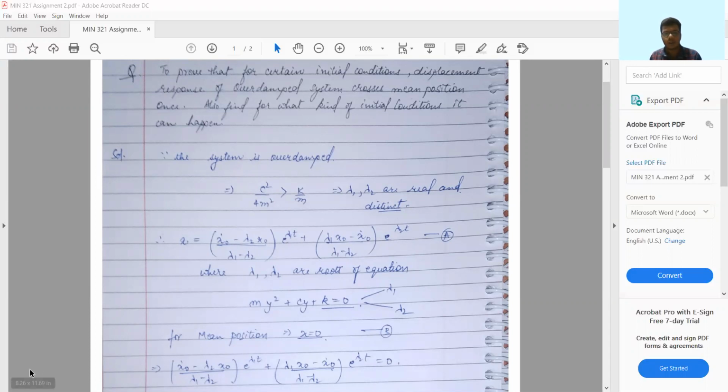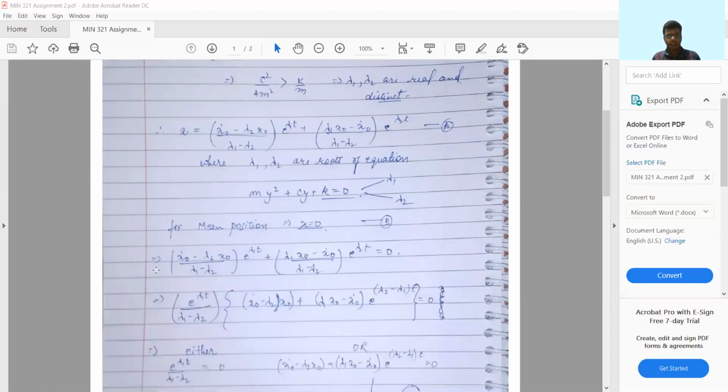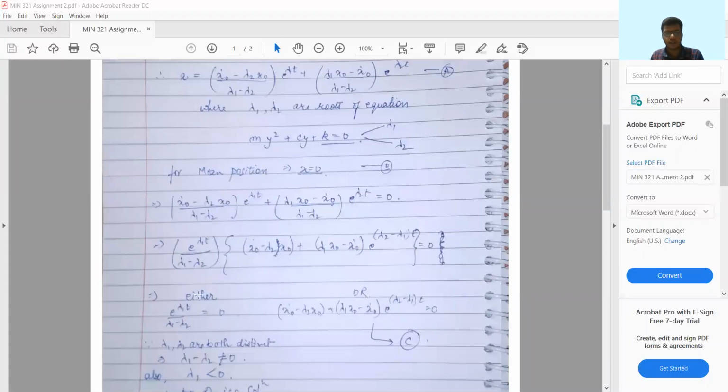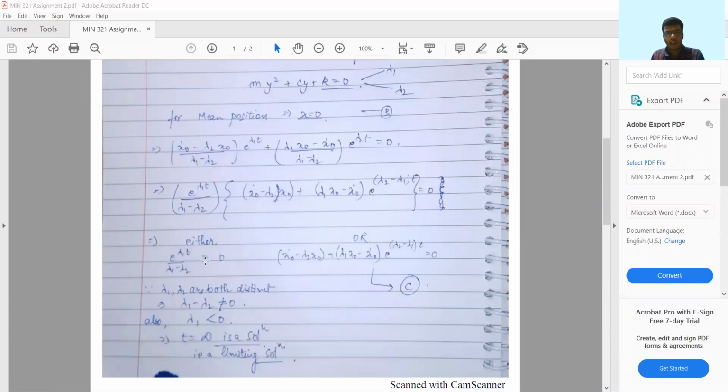That means this whole function of x dot 0, x0, lambda 1, lambda 2, and e is equal to 0. In the next part, we can take e raised to the power lambda 1 t upon lambda 1 minus lambda 2 as common. So the product of these two terms is 0, so either the first term or the second term is 0. From the first case, e raised to the power lambda 1 t upon lambda 1 minus lambda 2 equals 0.